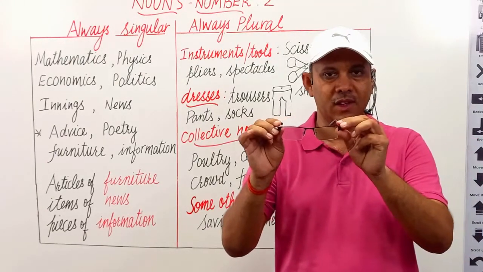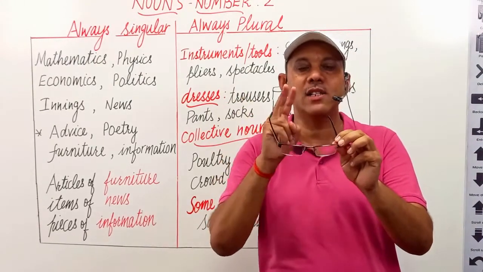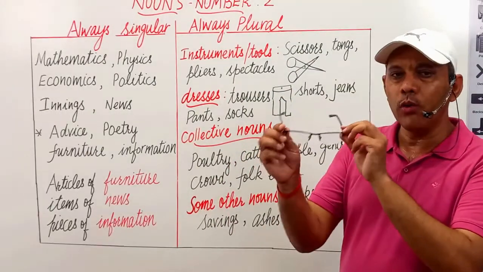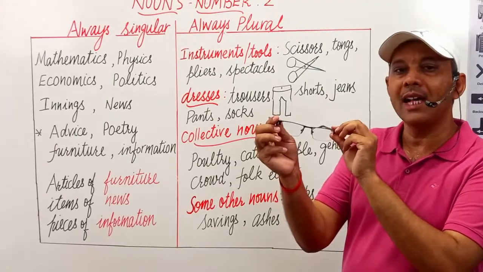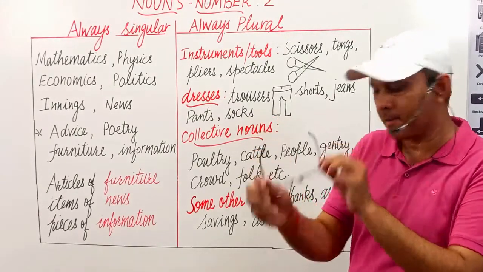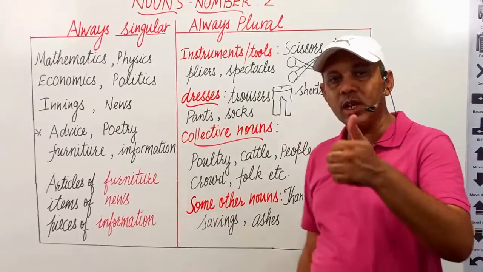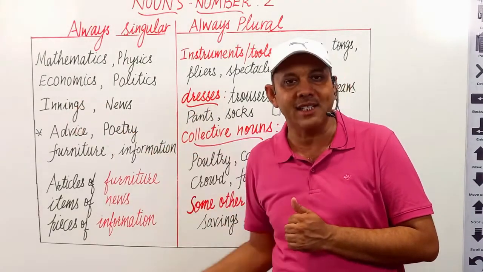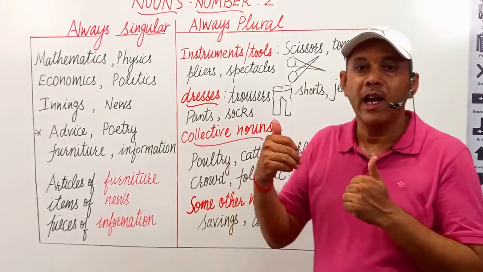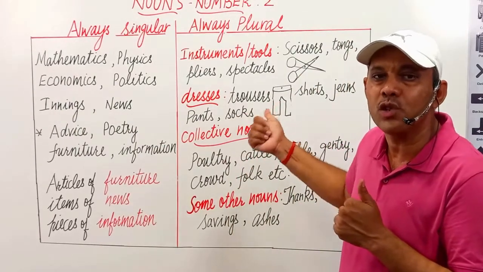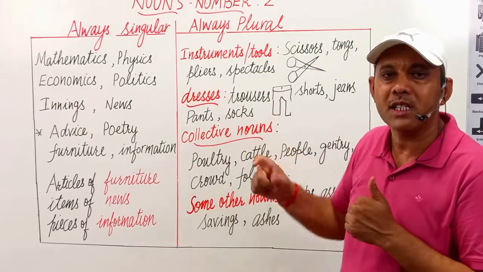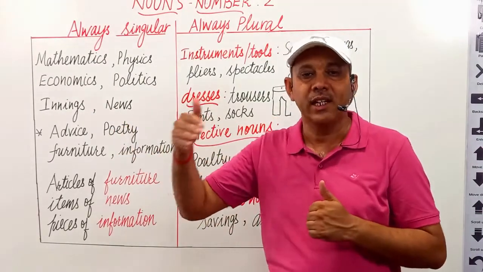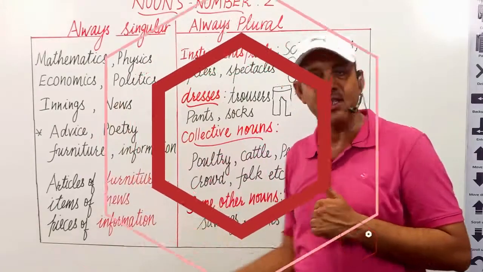Binoculars. Binoculars also has two lenses. In the same way, we always take it as a plural noun, spectacles. Yes, there is a word spectacle, but it means something else, not spectacles. Spectacles is always used as a plural noun, but spectacle is a scene. It means something else, not this one.